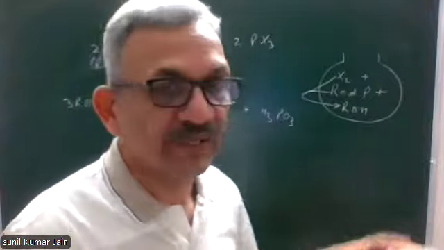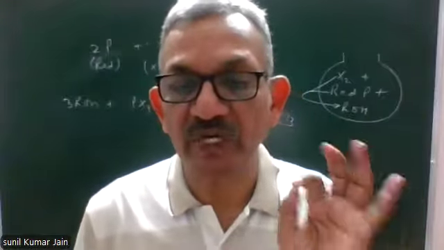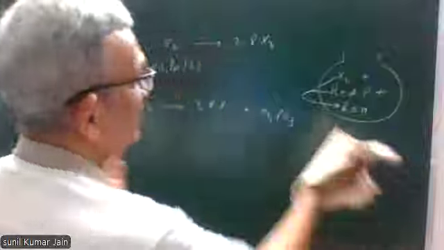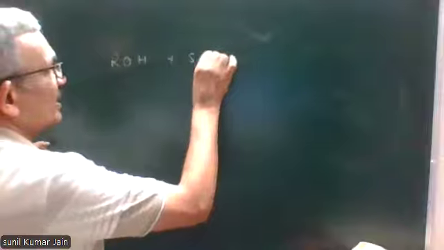The third method from alcohols is by the reaction of alcohols with thionyl chloride. Thionyl chloride is SOCl2. So alcohol is reacted with SOCl2.